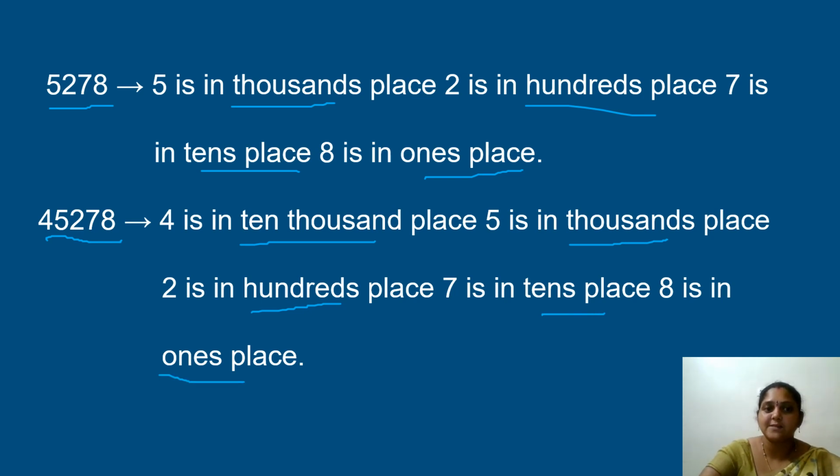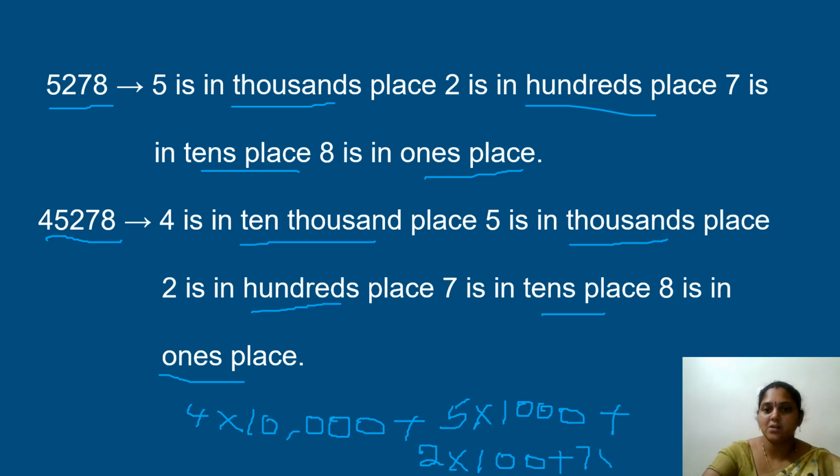Now how are you going to expand this? 4 into 10,000, plus 5 into 1000, plus 2 into 100, plus 7 into 10, plus 8. This is how you are going to expand your number and you are going to see your place values.